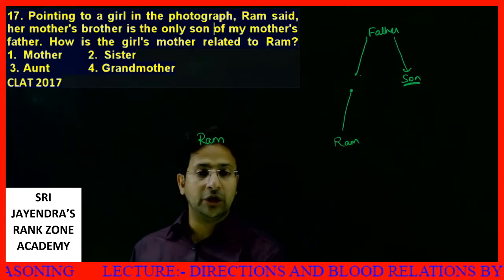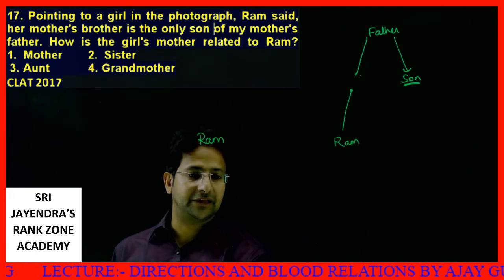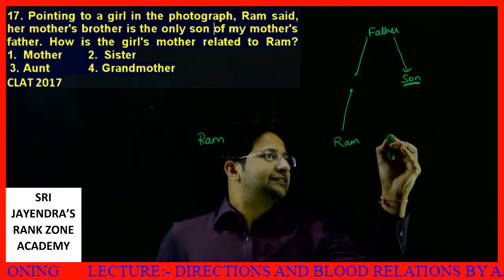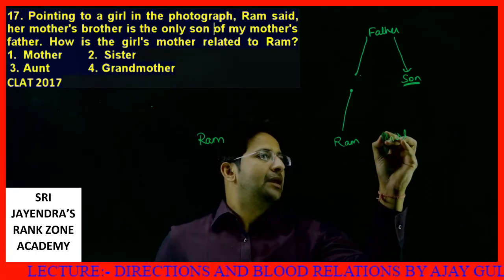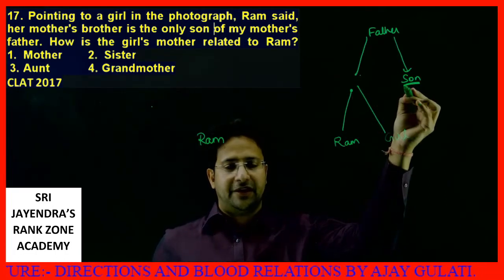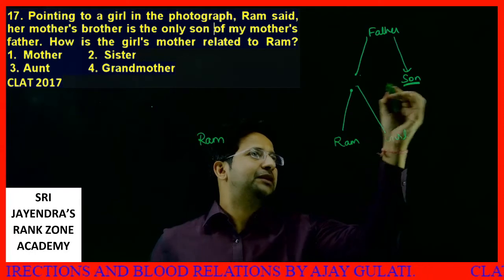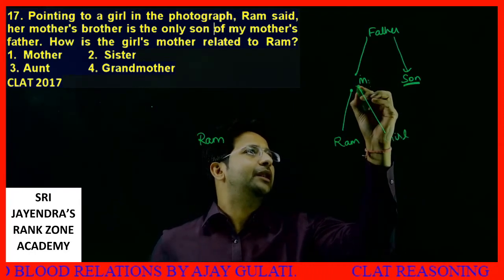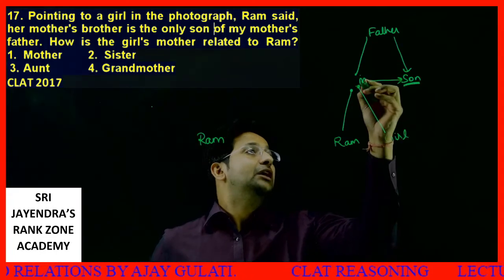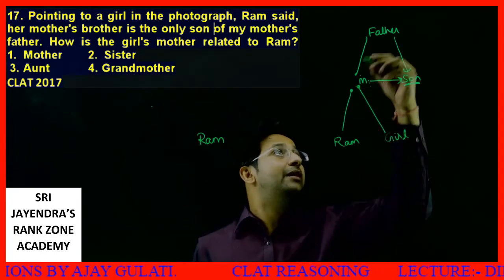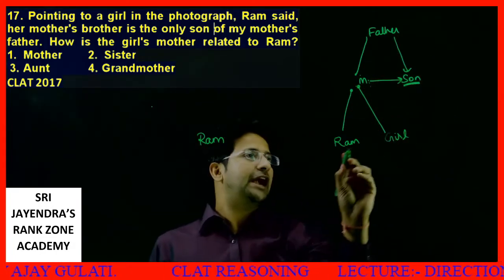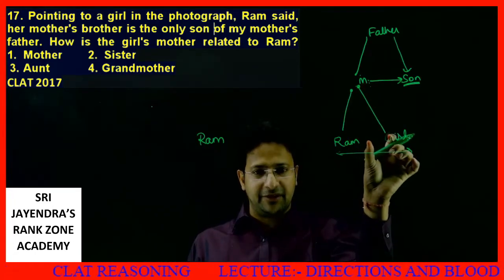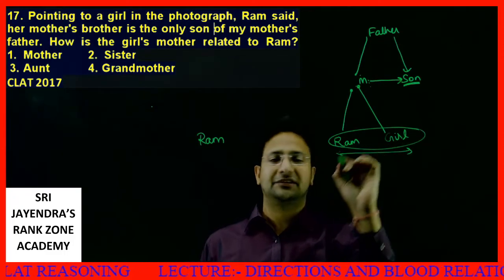The mother is female. Her mother's brother is the only son of my mother's father. So that way I can say they are of the same age group and are coming from the same descendant. So they are brother and sister.